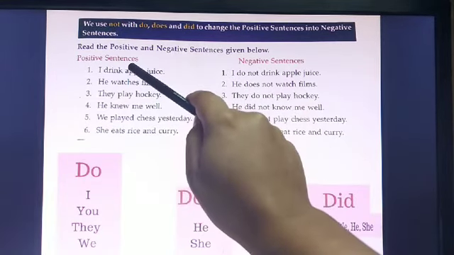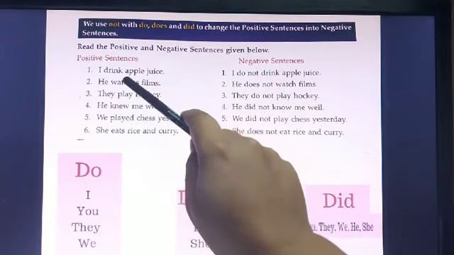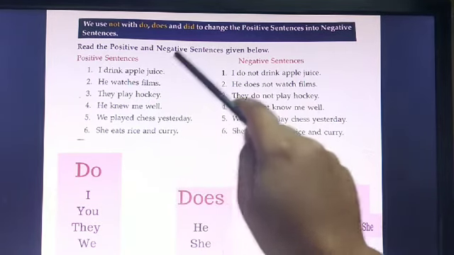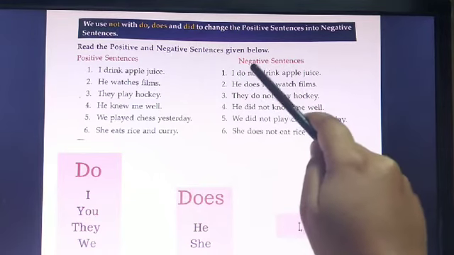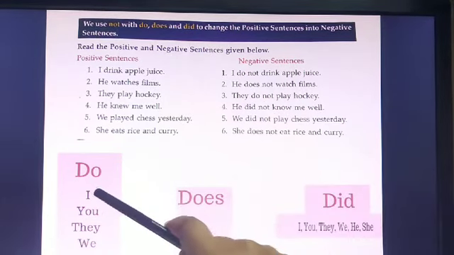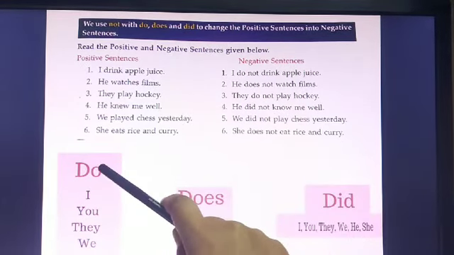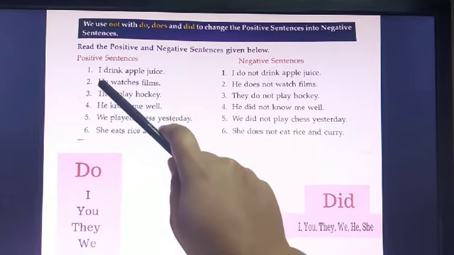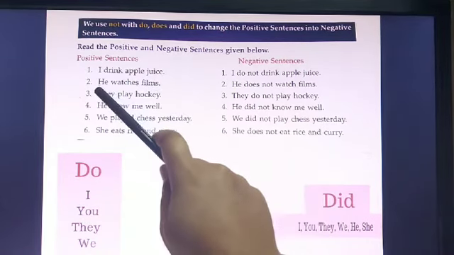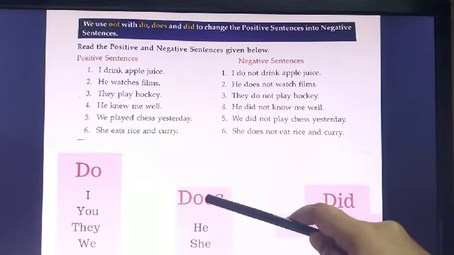So what is it all about? Positive sentences. Number 1, I drink apple juice. Negative will be, I do not drink apple juice. Why do not? Because I is used with do. He watches films. He is there, so we will use does.